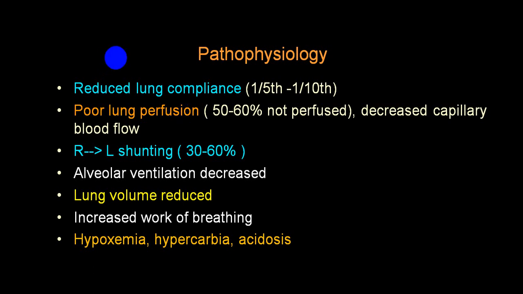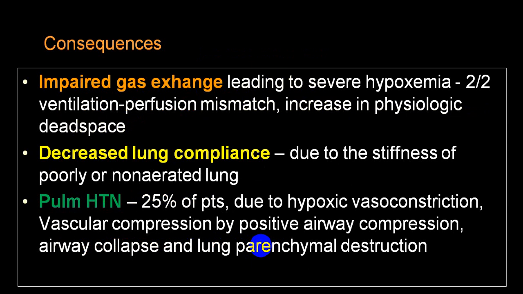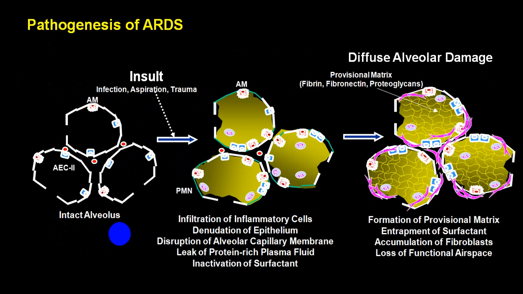And because of that, there is poor lung perfusion. You will start getting right to left shunting, and that will again produce hypoxia. Lung volume is reduced, alveolar ventilation is reduced, and there is increased work of breathing, and it will end up with hypoxia with hypercarbia. And because of hypercarbia, you will develop respiratory acidosis. So impaired gas exchange, decreased lung compliance, and pulmonary hypertension all will lead to resistant hypoxia.